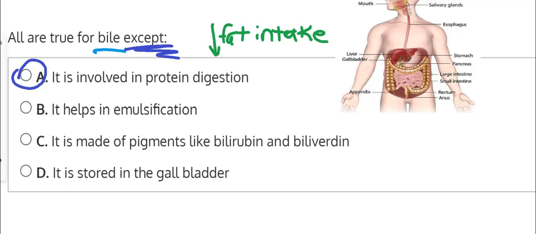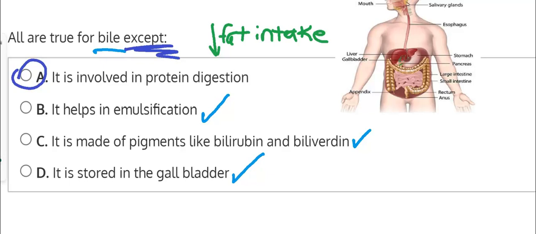So option B says it helps in emulsification, and that is correct because that is part of the process of fat digestion. Option C says it is made of pigments like bilirubin and biliverdin, which is true. That's part of what bile is made up of, which is part of this process. So we can know that this is correct. We'll give it a check. And then option D is, as we were discussing, it is stored in the gallbladder. This is where bile is stored and saved for the digestion of fats.